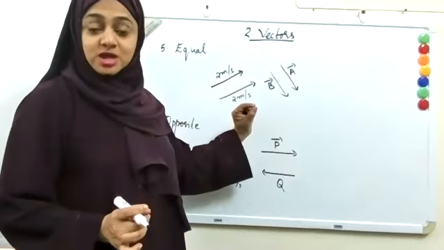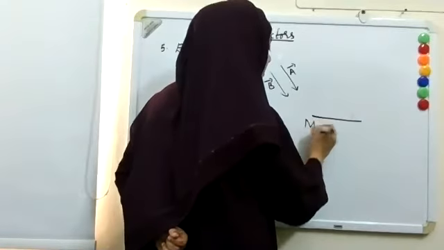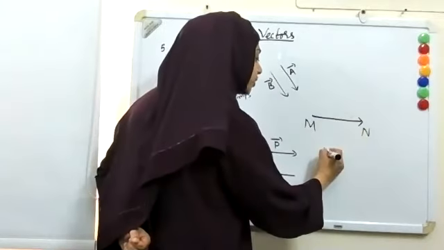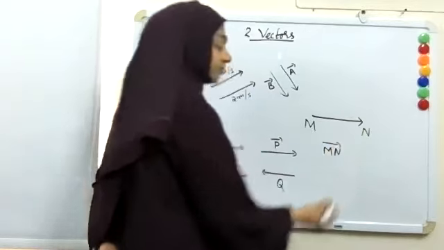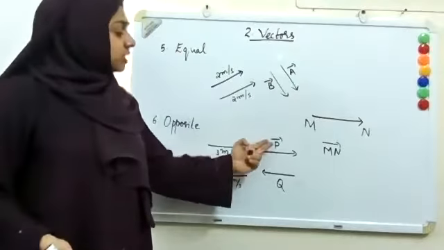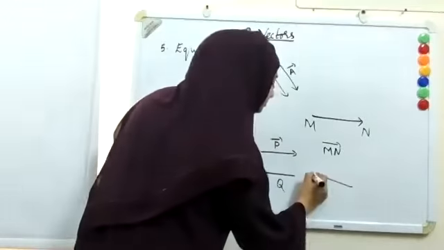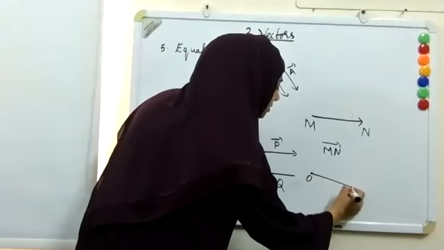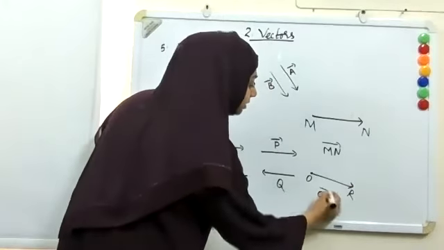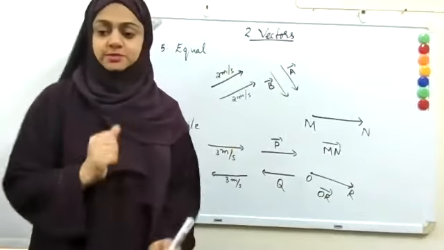There is another way to name a vector. For example, I have a line here, M, N, and this is the arrow mark. You can also call this vector MN. So you can either name it as vector MN or as vector P, vector Q, it doesn't matter. Suppose this is O, R. In this direction, you can name this vector OR. So this is another way of naming a vector.